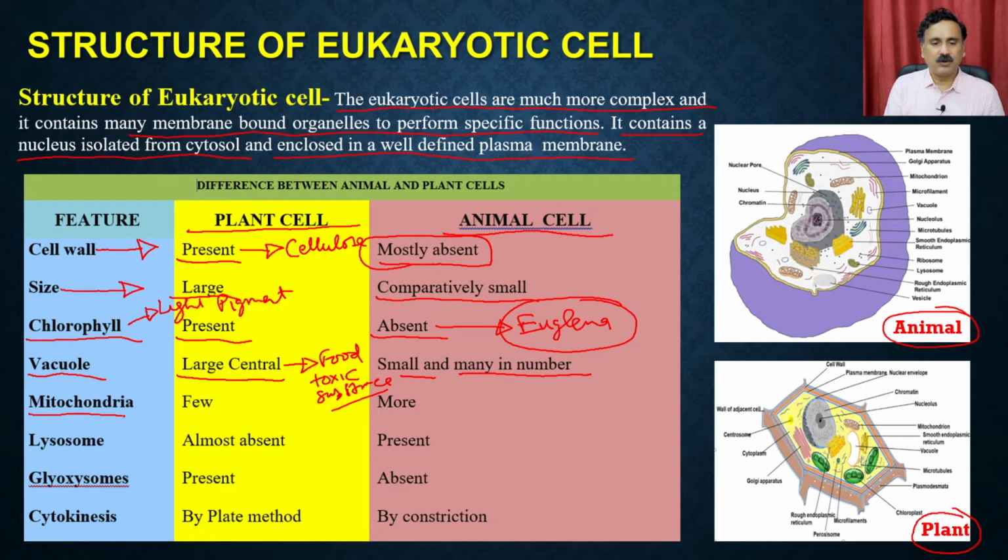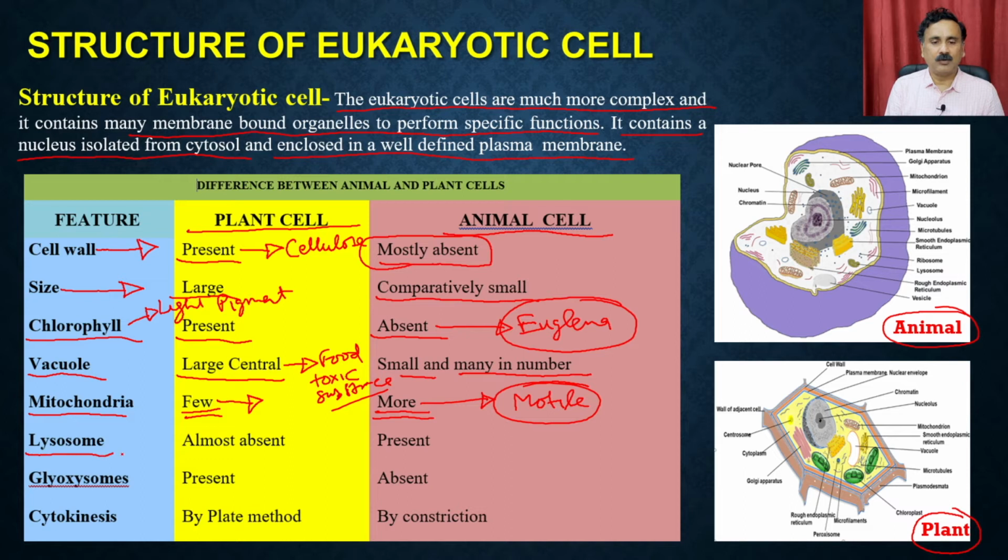Then we have the mitochondria. The mitochondria are few in the plant cell because plant cells are not very motile. The plant cells are static, like you have seen the trees are present in the soil, so they don't move around. That's why they don't require a large quantity of energy for motion, and that's why they don't have a huge number of mitochondria. Whereas in the animal cell you have a huge number of mitochondria, because animal cells are very motile. Because they are motile, they need more energy, and that's why they have more mitochondria.